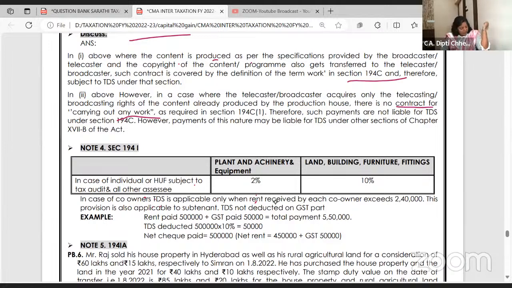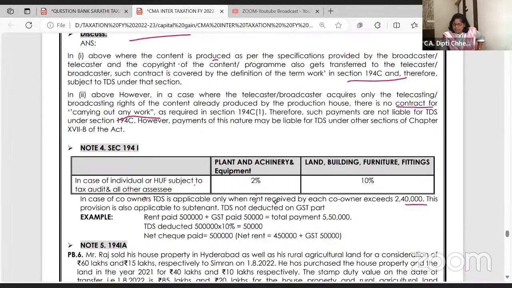And if the land, building and all is given, furniture, fittings and all, then the rate of TDS is 10%. Clear? In case of co-owner, TDS is applicable only when the rent received by each co-owner exceeds 2,40,000. Isn't it? This is from the recent MTP. They have given a question based on this.